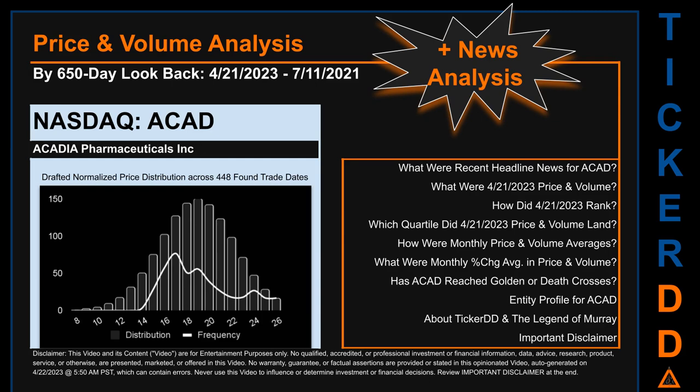The chart shown on this page is our initial attempt at studying the price for ACAD after dynamically normalizing price distribution across those discovered trade dates. The bar chart is the generated distribution and the overlaid line graph, if it is generated, is the frequency of the prices on the x-axis. We will enhance this look-through as our AI model progresses in the next iteration. Remember that this is just a drafted, in progress, observational model to best fit abstracted third-party data into various opinionated views. Before we jump into price and volume analysis, let's look at recent headlines for ACAD.